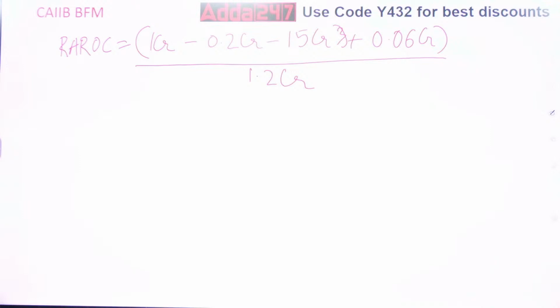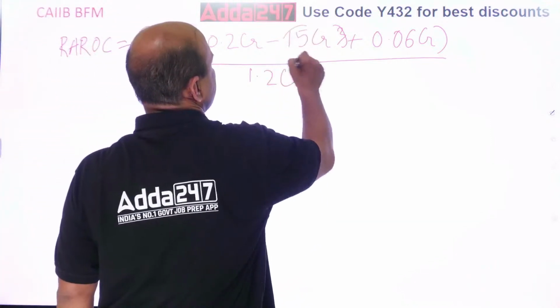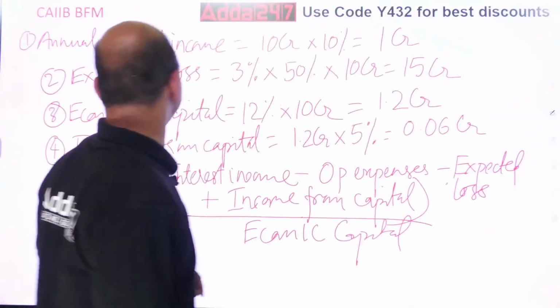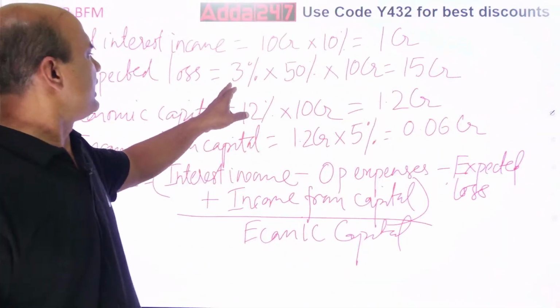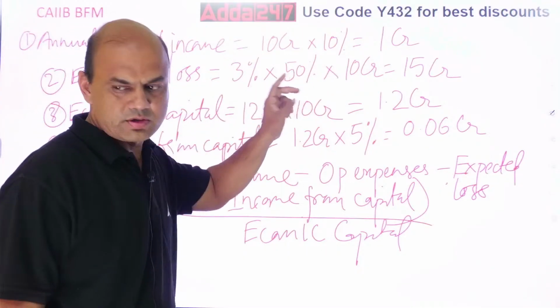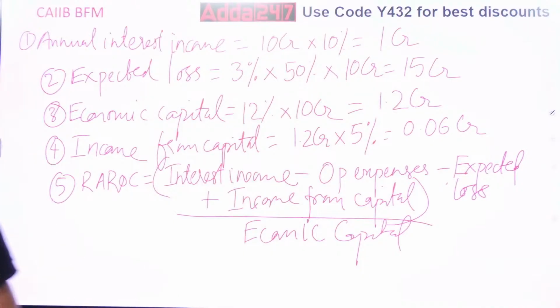Some error. This 15 CR is a big error. Let me check this, because this is very important. 3% into this figure is wrong. So what is the figure for this?